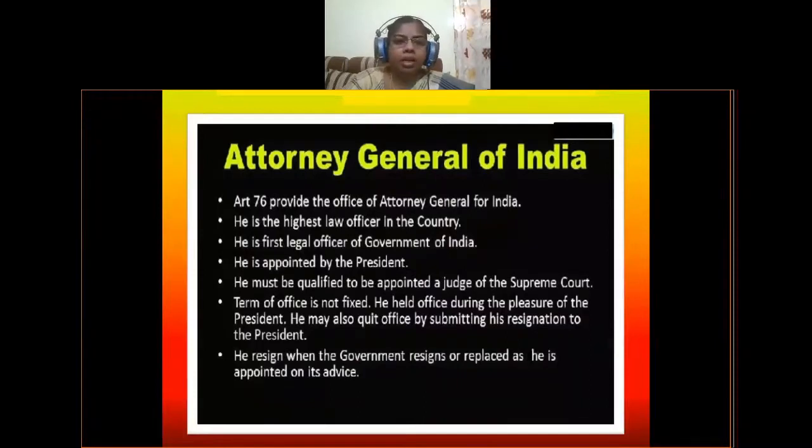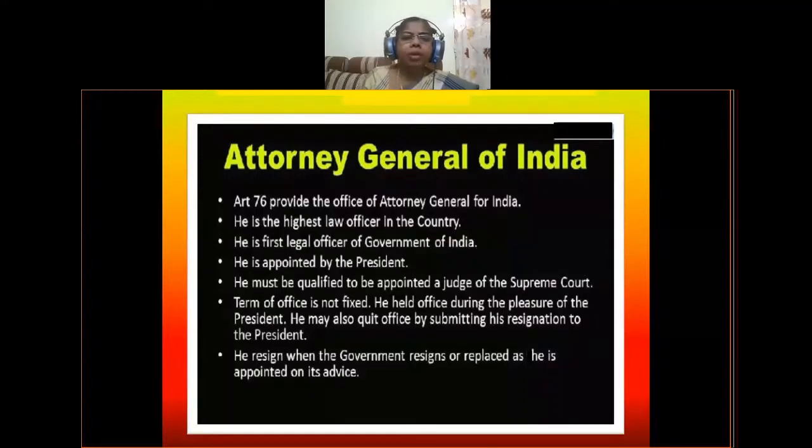According to Article 76, the Constitution provides for the office of Attorney General for India. The Attorney General is the legal advisor. He is the first law officer of our country, the highest law officer in the country. He is the first legal officer of the Government of India, the first legal advisor to the Government of India, to the President or to the Prime Minister. He is appointed by the President of India. He must be qualified to be appointed a judge of the Supreme Court. The qualifications of the Attorney General are equal to the qualifications of a Supreme Court judge.